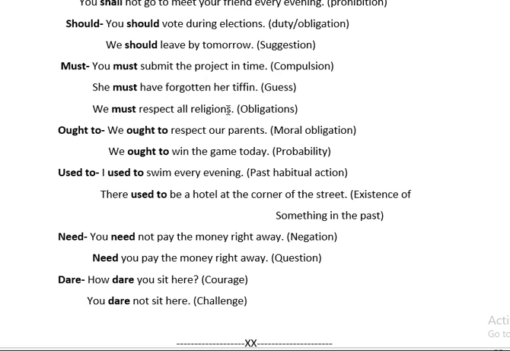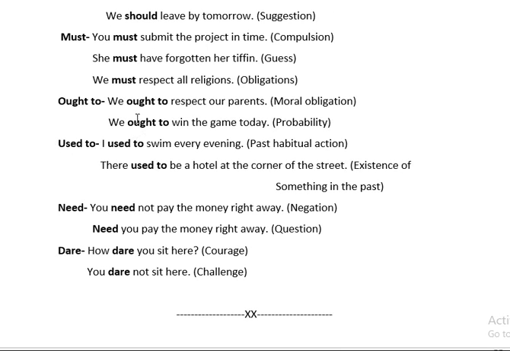We must respect all religions. It is our obligation. It is our duty, you can say here. So must is also used for obligation. If I say ought to, we ought to respect our parents. It becomes our moral obligation. Ought to becomes what? Our moral obligation.